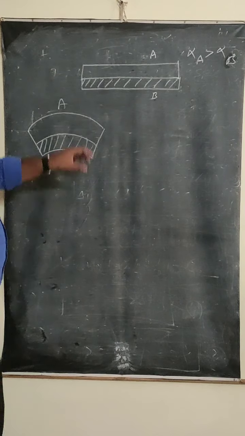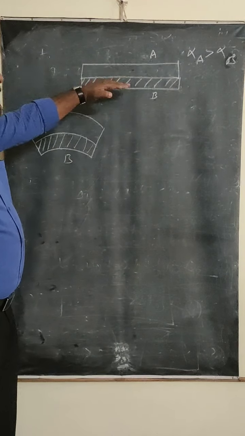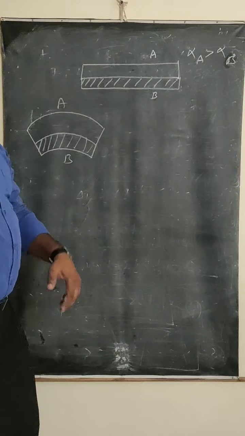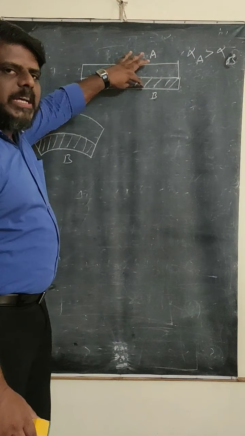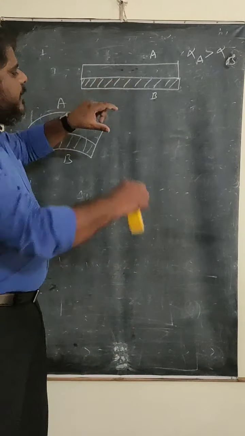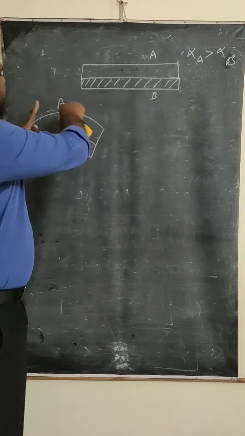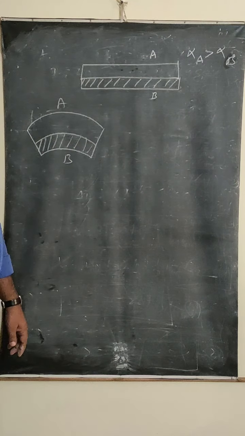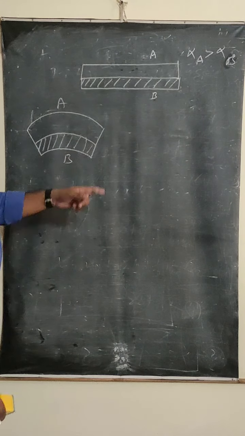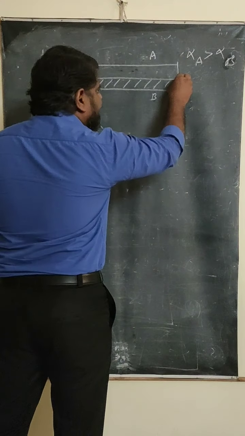What you observe here is that at normal temperature, both are the same length. But when you increase the temperature, this one expands more and this one expands less. Due to that, instead of staying straight, they bend like this, in a convex shape. What is the reason they bend into a convex shape? Because you welded it here.